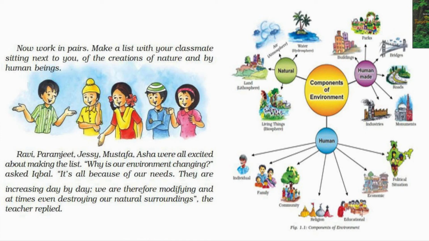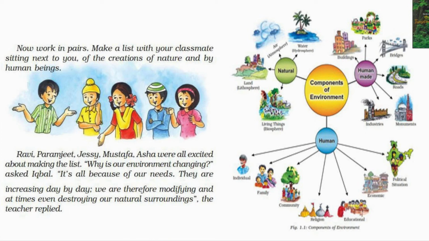So for that, to have this better environment, you can see that we have different components of the environment. If people want to go for worship, they can go to the temple, the church, the mosque, and different places. If they want to go for education, for higher studies, colleges are there, and they go to the schools.